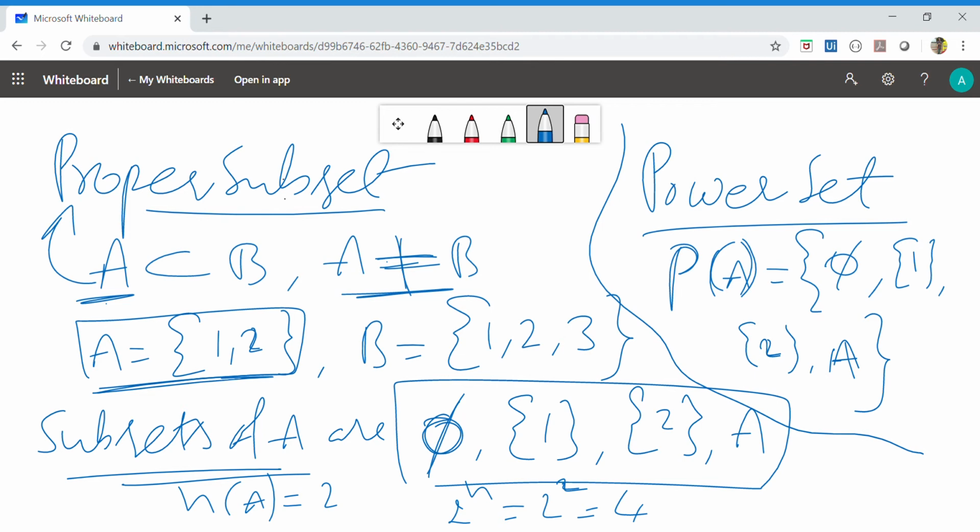So the number of elements in the power set is also 2 to the power of n. Then this is about this.